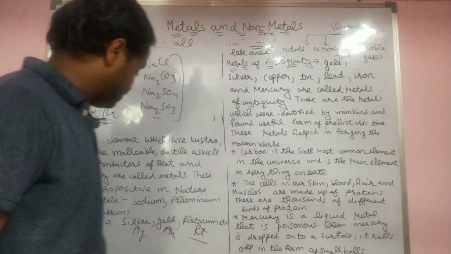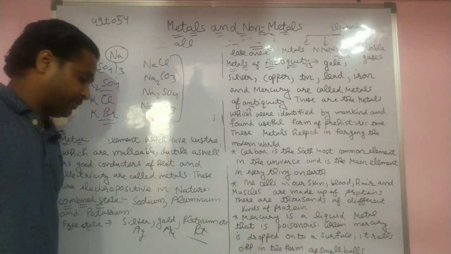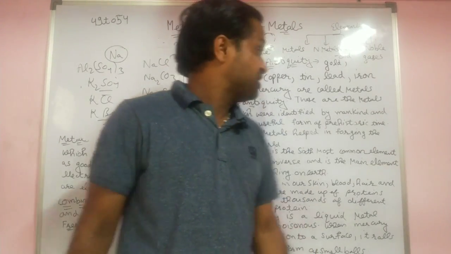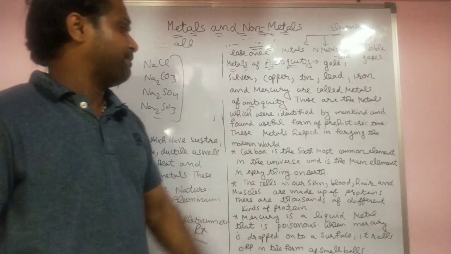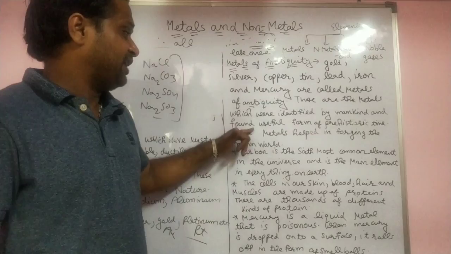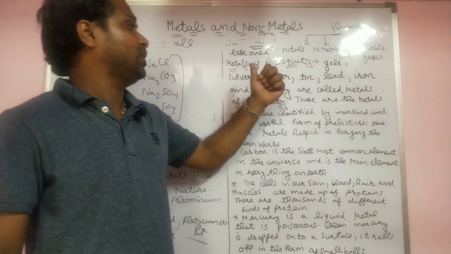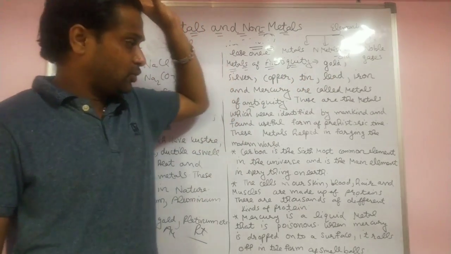These always exist in a free state because they do not try to combine with others, because these metals are less reactive in nature. So these were identified by mankind and found useful in prehistoric times, and we know about gold, silver, copper, tin, lead, iron from the old time.